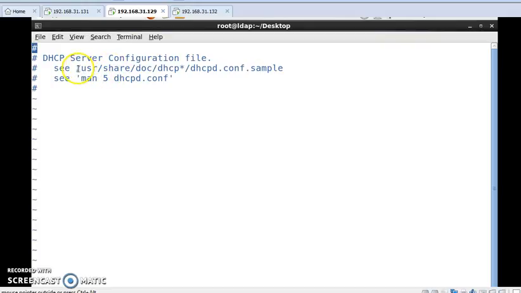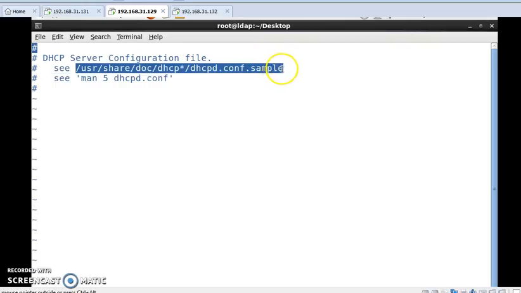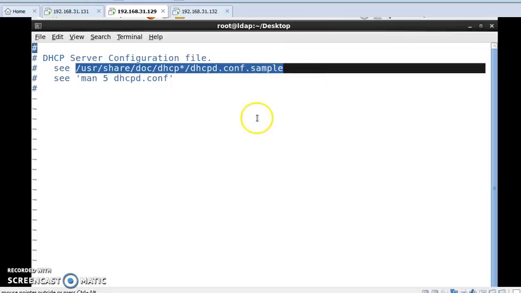From here we'll copy this line, /usr/share/doc/dhcp*/dhcpd.conf.sample. I'm copying it.